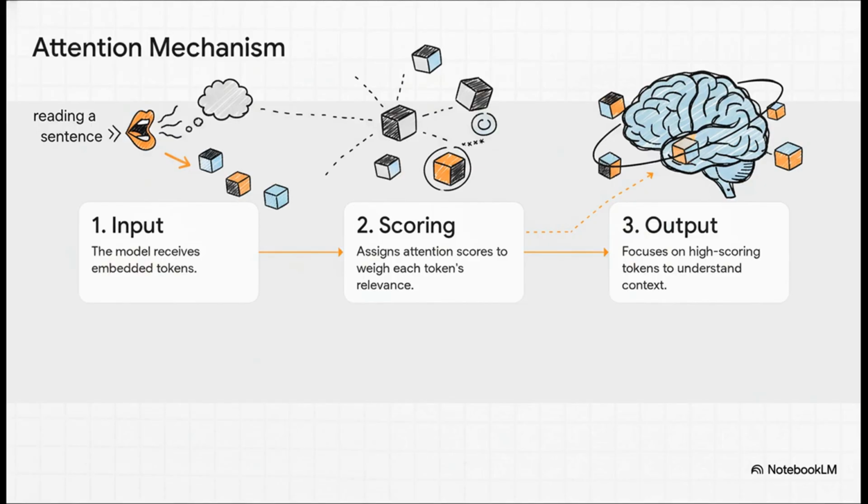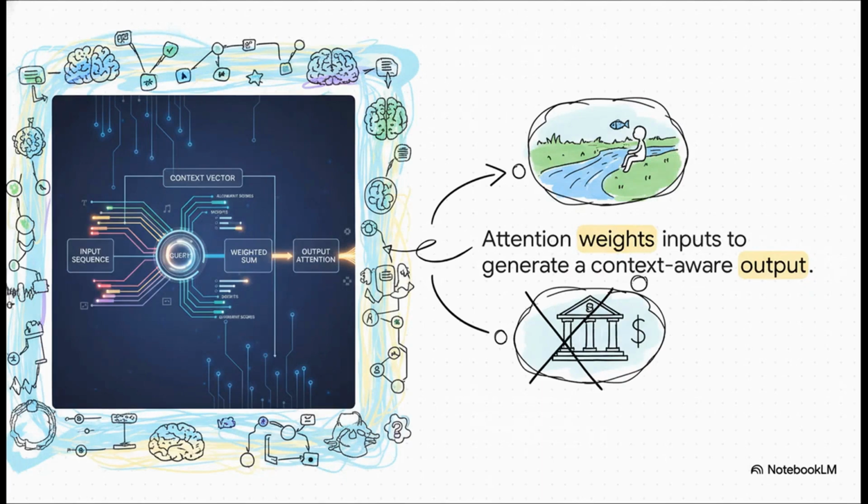Think about it. When you read a sentence, you automatically focus on the most important words to get the meaning, right? Well, the attention mechanism does the exact same thing, giving scores to each word to figure out which ones are the most important for understanding the big picture. And here's what that looks like in action. The model is calculating these attention scores for every word, creating a weighted output that's totally aware of the context.